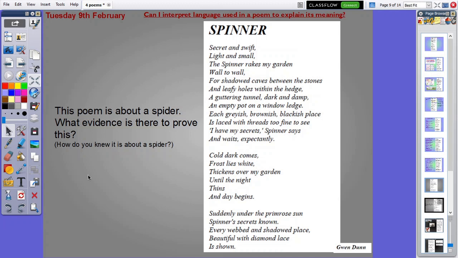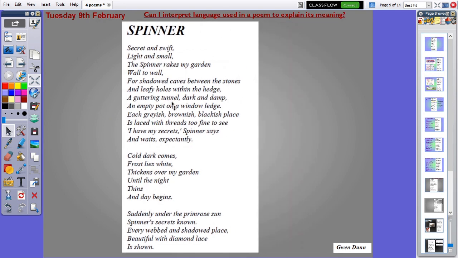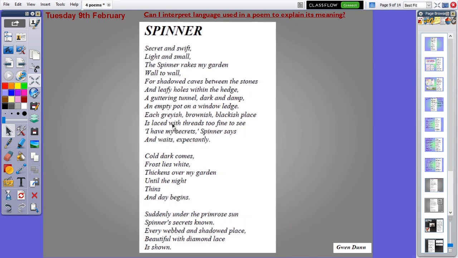So in a moment, when we do our read aloud, think aloud, we're definitely going to be looking at the references to this creature being a spider. How has the image and the verbs and the description, how has it all been used to describe the spider? Okay, my least favourite topic, my least favourite animal, as my class know.